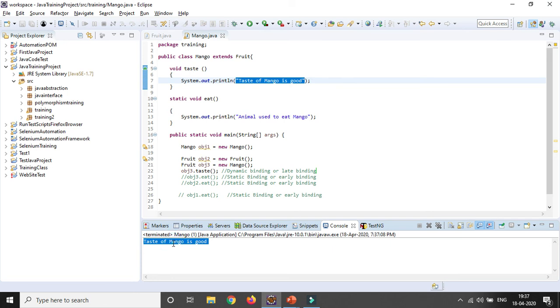So that is the basic difference between static and dynamic binding as well, right? Static binding means you already know what needs to be bound during the compilation time, whereas for dynamic binding or late binding, the compiler will not know what to bind, and it will only be resolved during the runtime. Okay, so that's all for today's session.